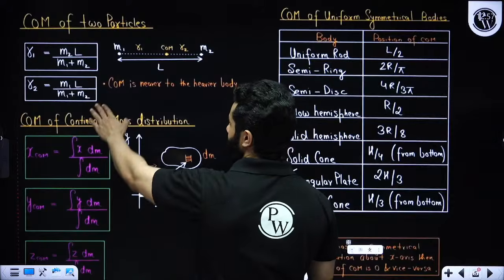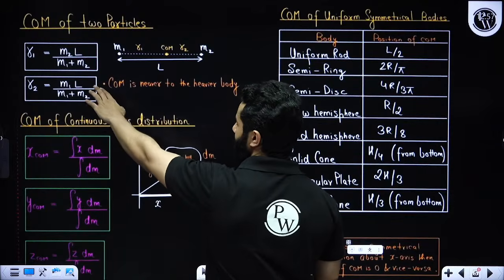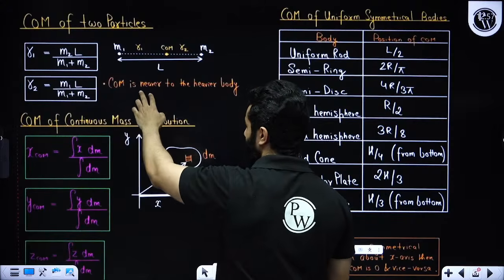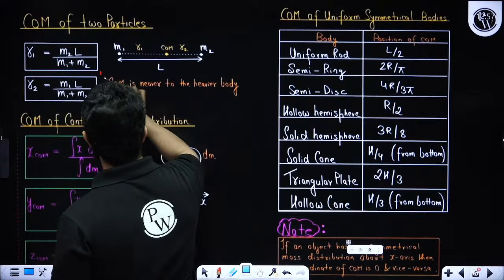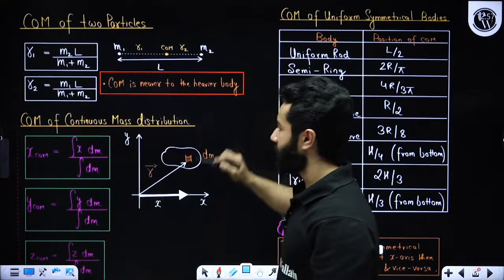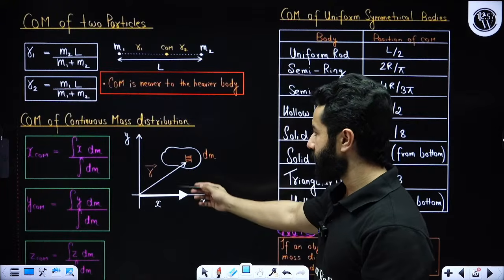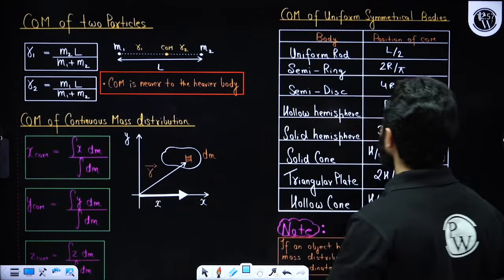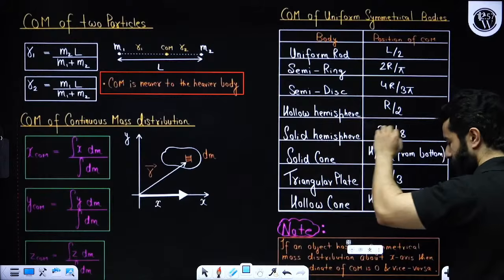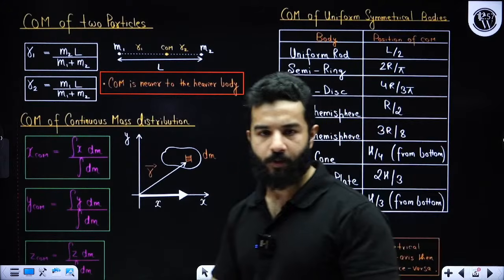Now let me explain some of the important points to you. We have already discussed center of mass of two bodies. This is R1, and please remember center of mass will always be nearer to the heavier body. So this is center of mass for the continuous mass case, and these are some of the formulas that you must remember, right?